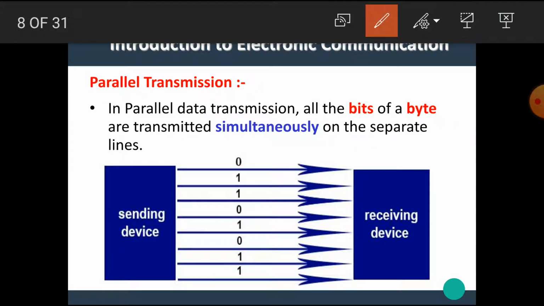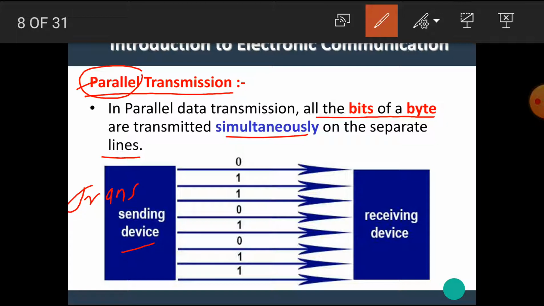Our first transmission is the parallel transmission. As the name implies, the data is transmitted in parallel. What actually happens in this type? Let's see. In parallel data transmission, all the bits of a byte are transmitted simultaneously on separate lines. Here two devices are shown. First one is the sending device, in other words, we can also call it a transmitter. And a receiving device is shown, which is also called a receiver.